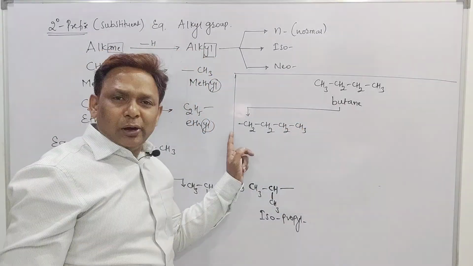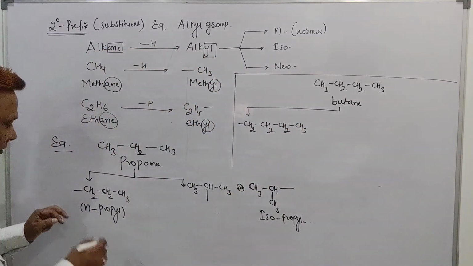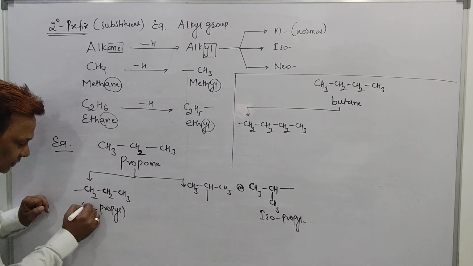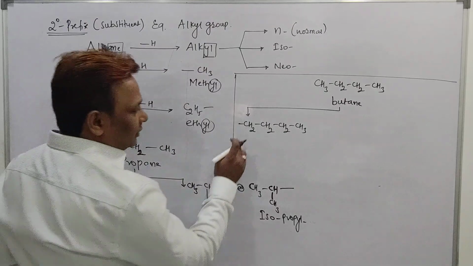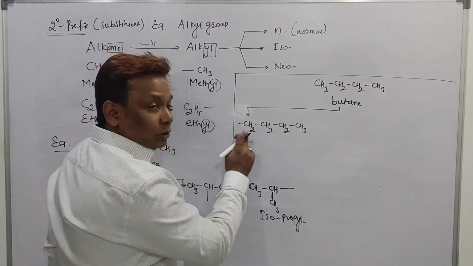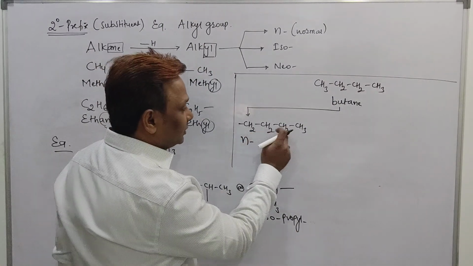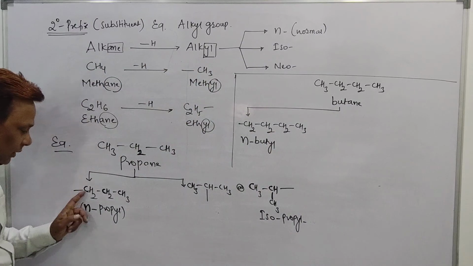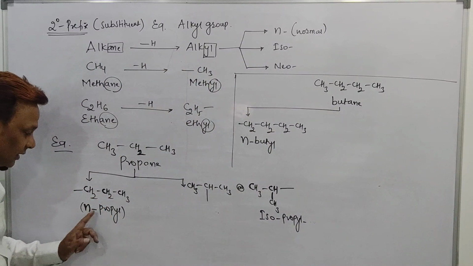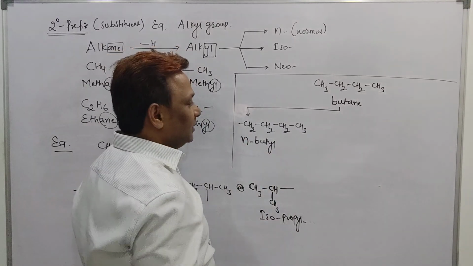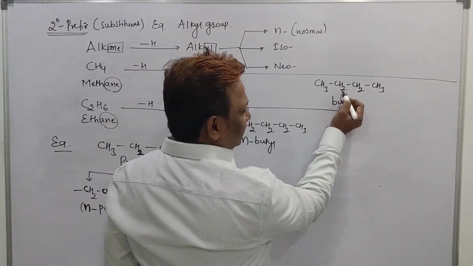See beta, in this one, all the carbon atoms are in a straight chain. Here also, all the carbon atoms are in a straight chain. If all the carbon atoms are in a straight chain, what should I put? N dash, normal. Total number of carbon count here, 1, 2, 3, 4. Sir, it is called N-butyl. Total number of carbon count here, beta, 3, N-propyl. Total number of carbon how many? 4, called N-butyl. But now I will take out hydrogen from here.